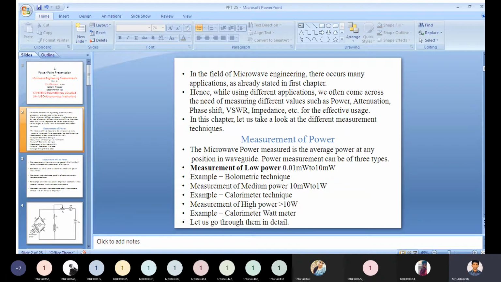Any of them, either thermistor or barretter, can be used in the bolometer, but the change in resistance is proportional to the microwave power applied for measurement.